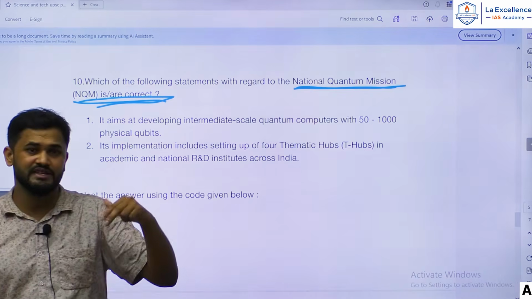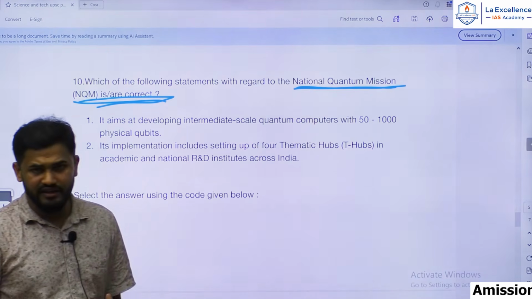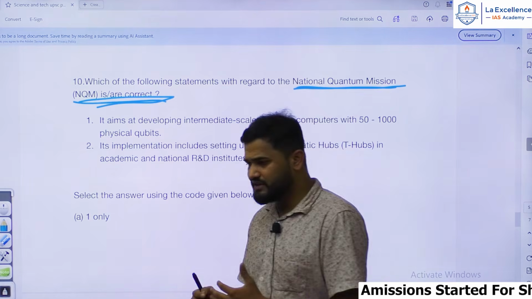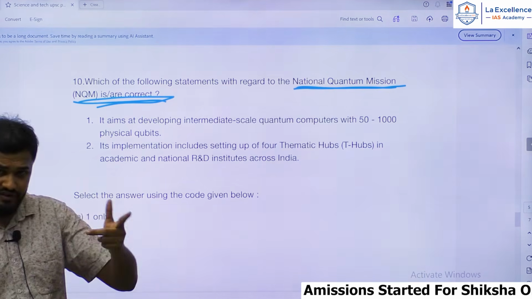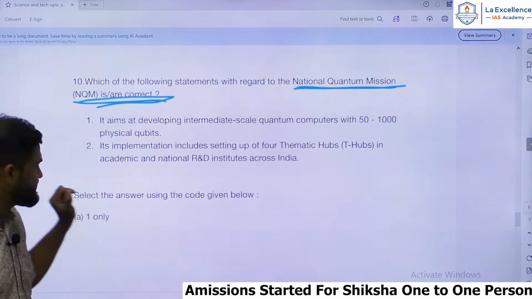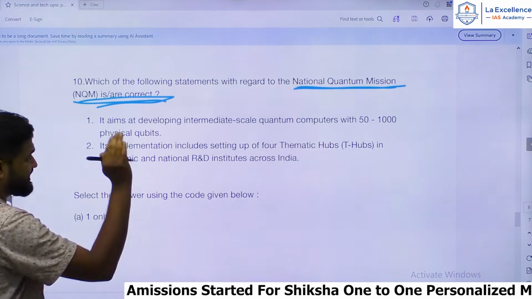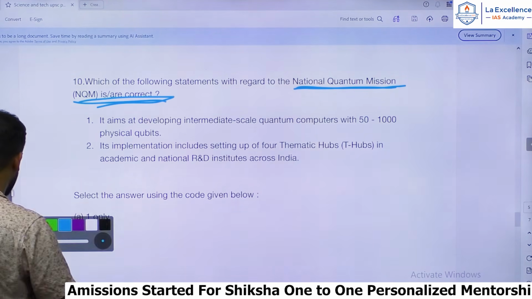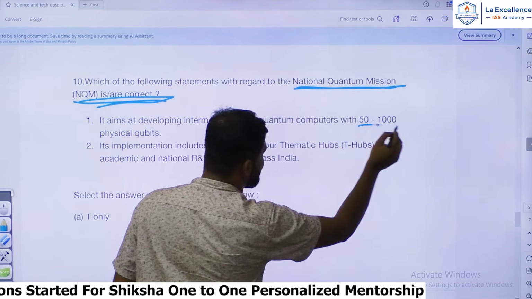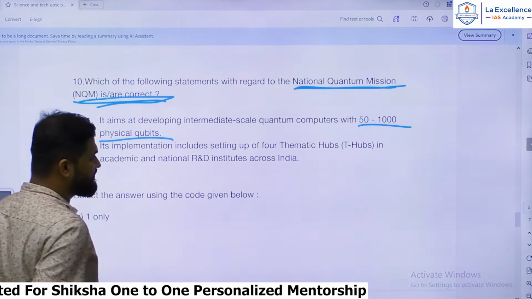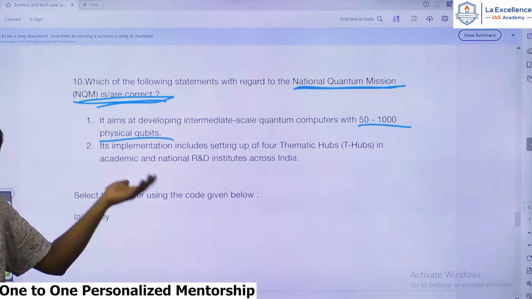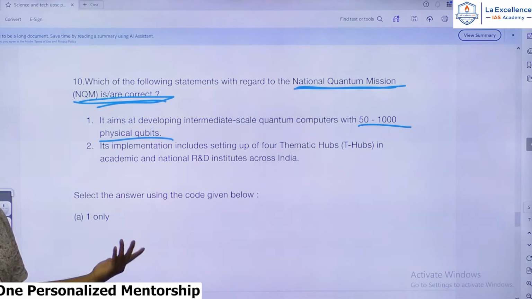Maybe some of these statements are difficult, but if you have made a minimum reading in science and technology without ignoring it, combined with your intelligent guessing, you could definitely have solved most of these questions. Okay, so National Quantum Mission is also an expected topic. If you go through it, this is something you will definitely come across. Without reading, you can't guess it. You must have read current affairs for this.